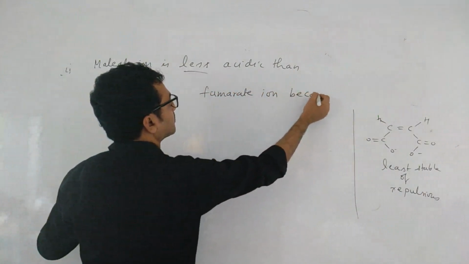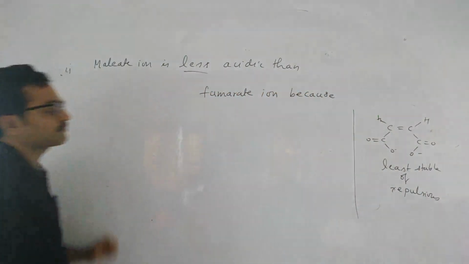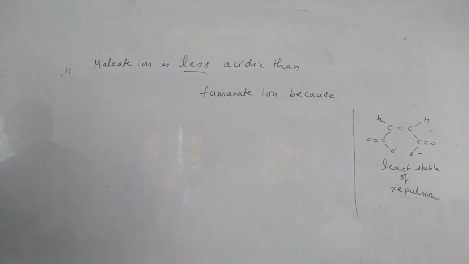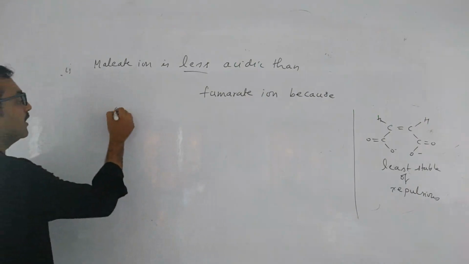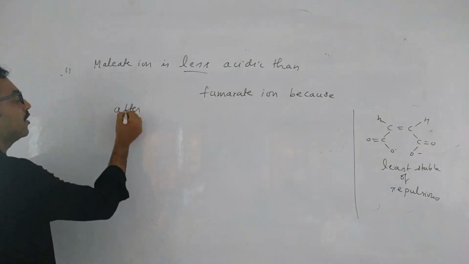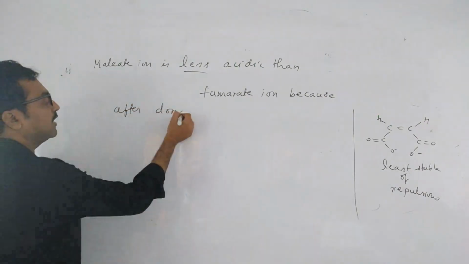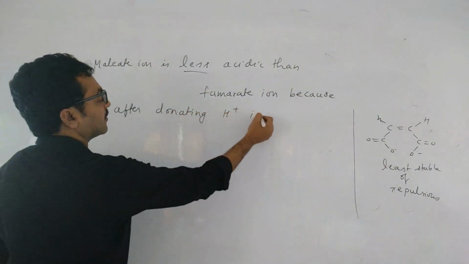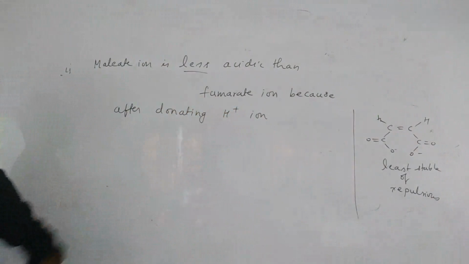Because after donating H plus ion, this is the second H plus ion.